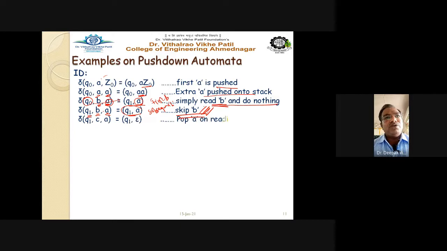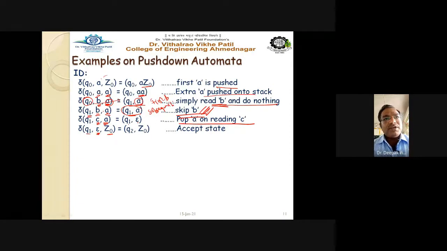Now C is found. If C is found, we are going to pop the A. So C is found in the input string and A is on the top of the stack. Just use Q1 epsilon, pop A on reading every C. And finally, reading all the input characters, we reach the epsilon string, that is the null string, and the top of the stack is Z0. Just go to Q2 Z0, which is the accept state. We have to mark it as Q2 Z0.